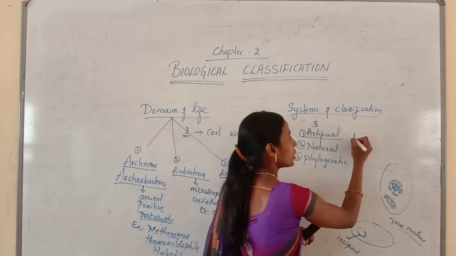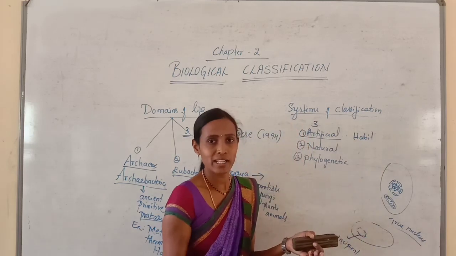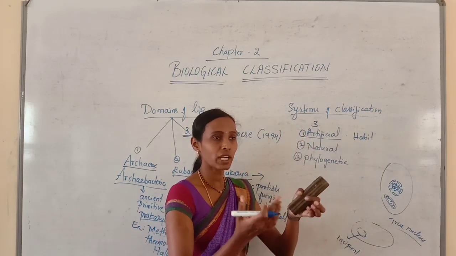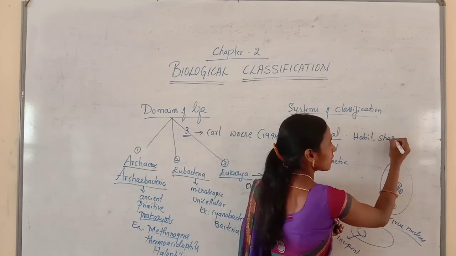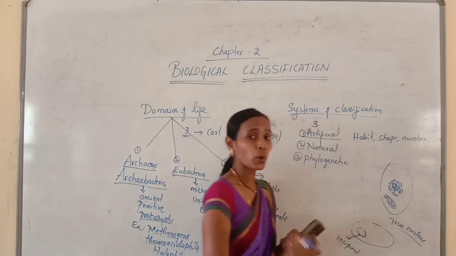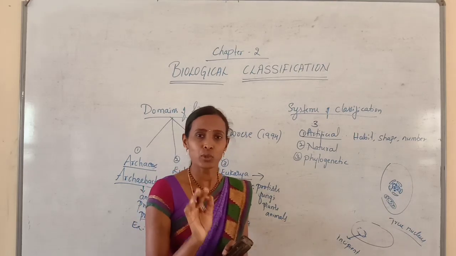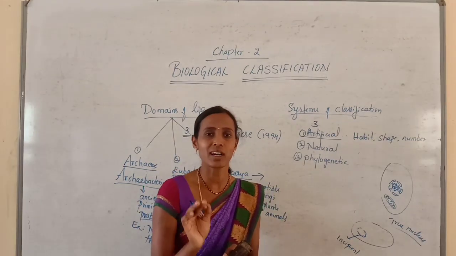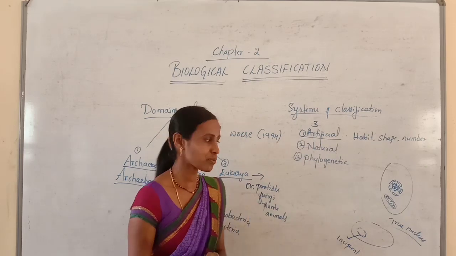For example, you can consider habit, that is morphology, how the organism looks. Depending upon that, the shape, the number, you can classify the organism. So we are considering one or a few characters to classify the organism. If you consider one or a few characters, such a system is called the artificial system of classification.